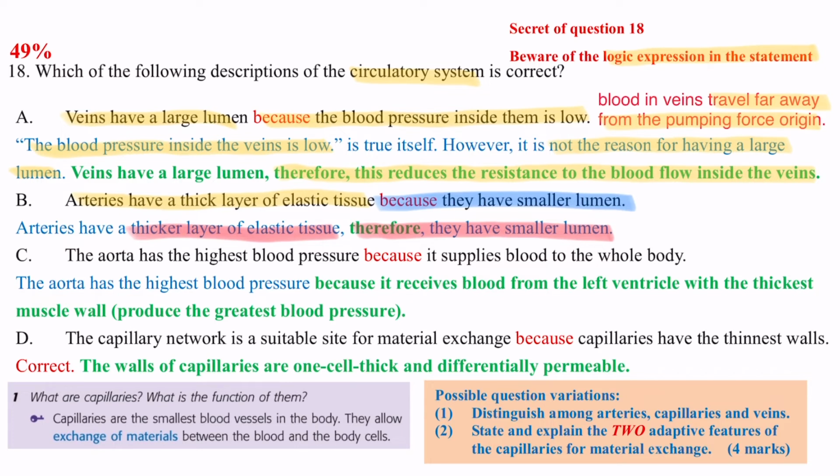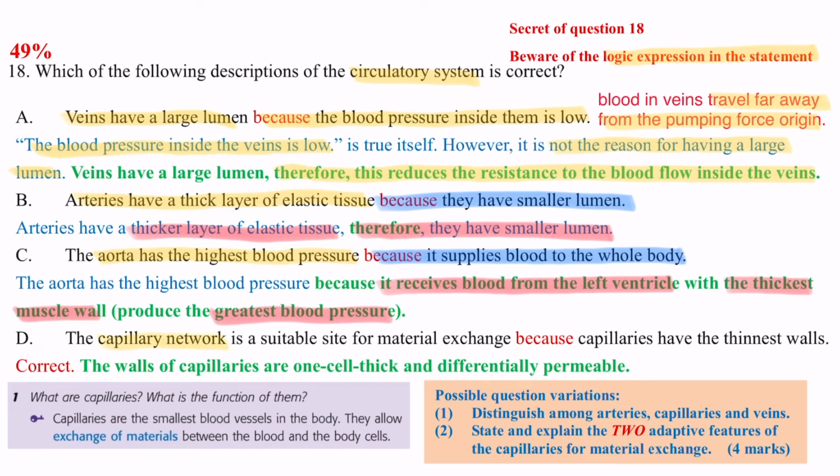And for option C, the aorta has the highest blood pressure because it supplies the blood to the whole body. Actually, it's also not the reason. The true reason for the aorta having the highest blood pressure is that the aorta receives the blood from the left ventricle. And the feature of the left ventricle is that it has the thickest muscle wall in the heart. So that's why the left ventricle can generate the greatest pressure. And the final answer is D.